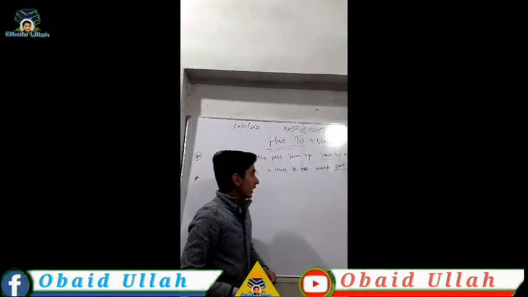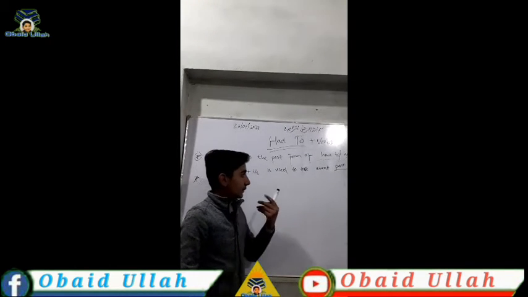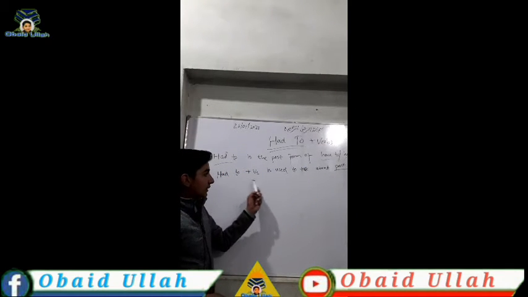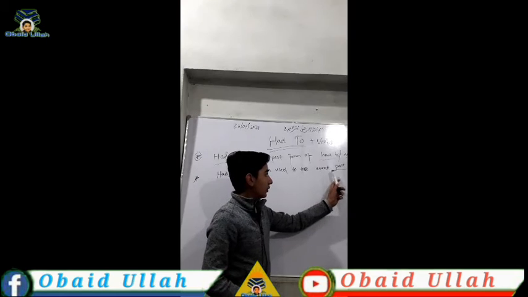Had to plus verb first form is used to talk about past obligation. That means that whenever we use had to plus verb first form, it is used to talk about the past obligation.